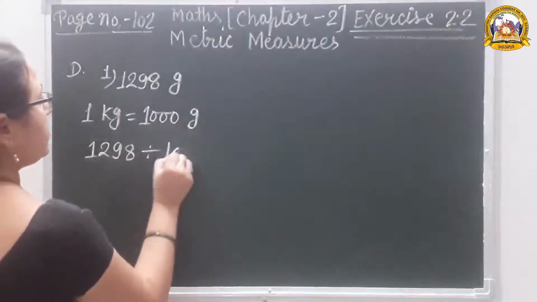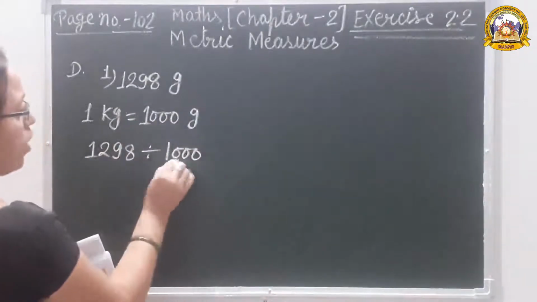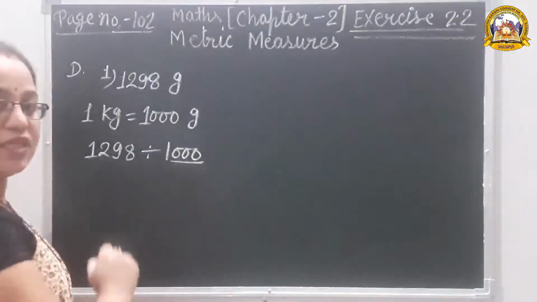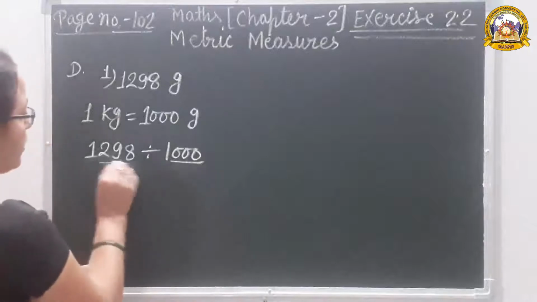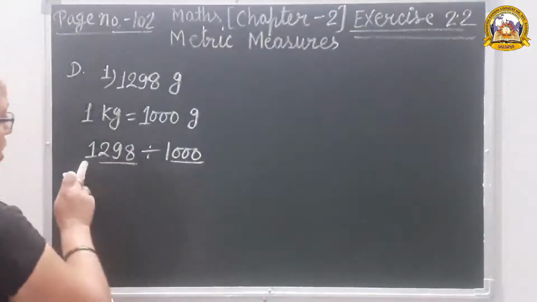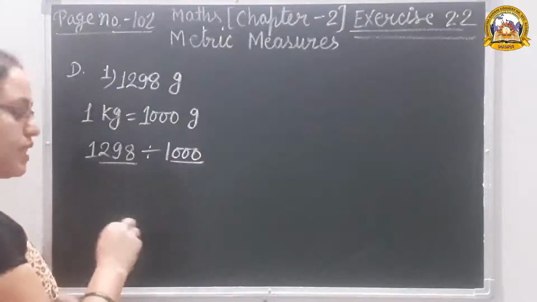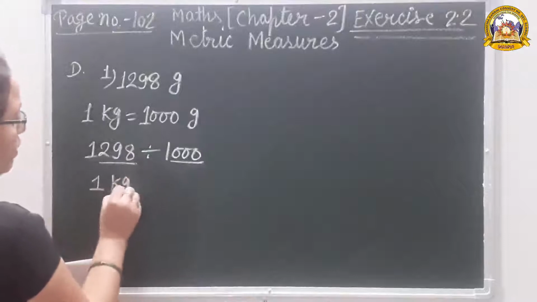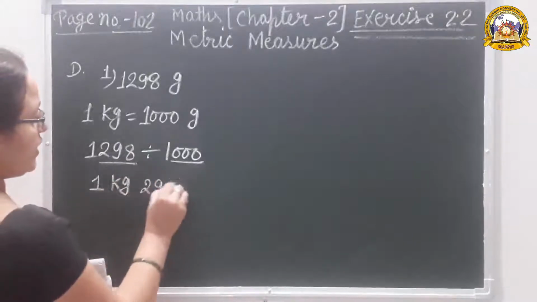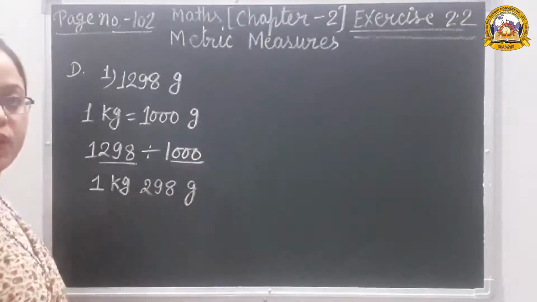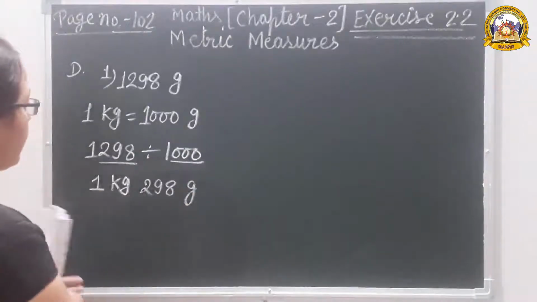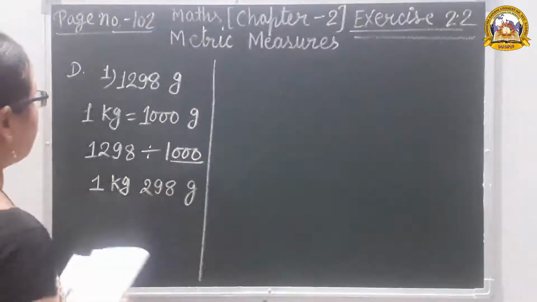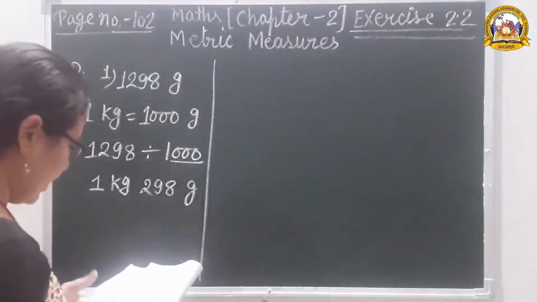1298 divided by 1000. How many zeros are there with the 1000 in this number? 3 zeros. So we separate 3 digits from the back side. Only 1 digit remains on the front side. That is 1 kilogram. And all the remaining digits, 298, is gram. Okay? You can also check it by dividing. Let's answer.